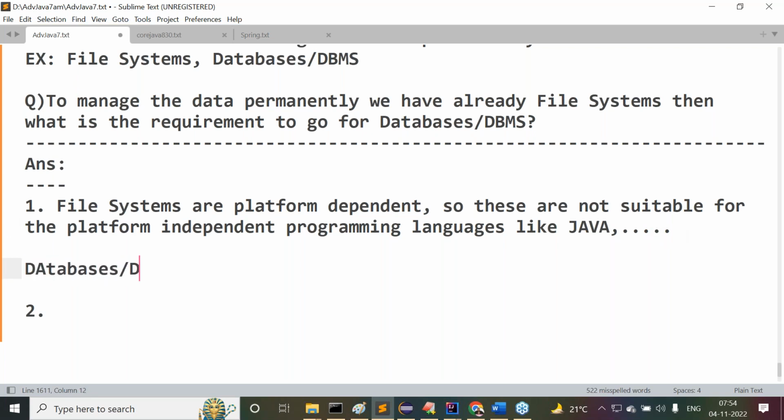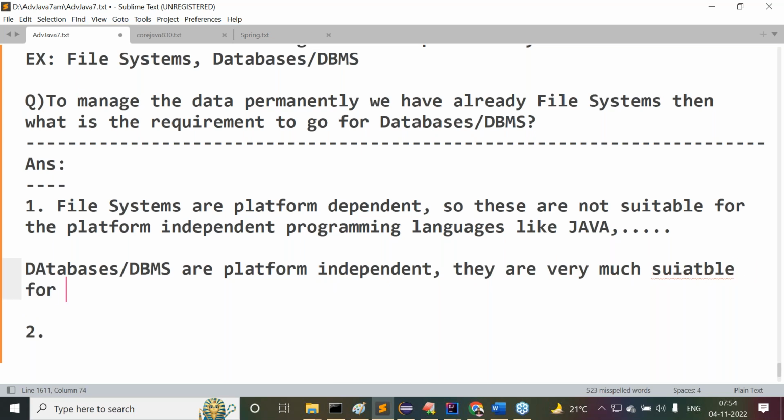Databases or database management systems are platform independent, so they are very much suitable for platform independent programming languages like Java. That point is okay.